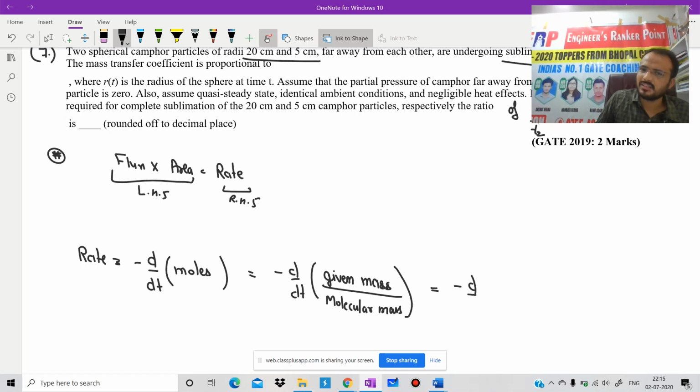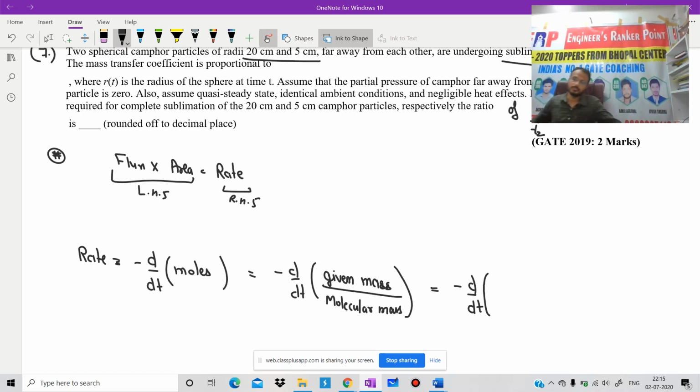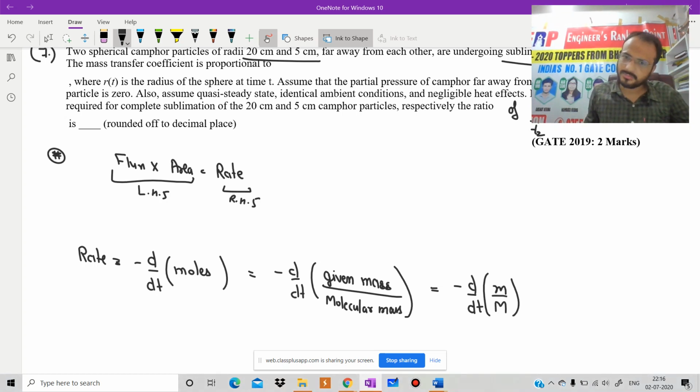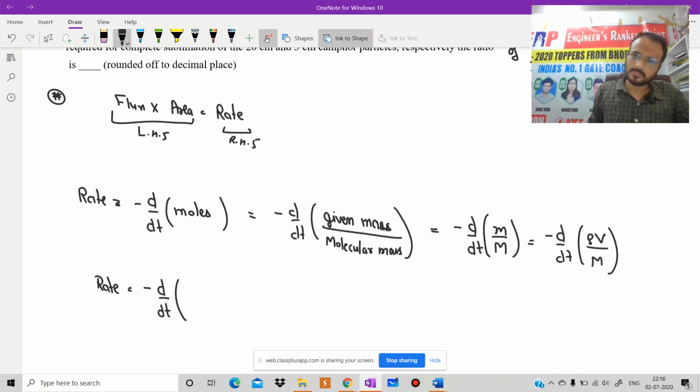We can also write it like this: rate is equal to minus d by dt of given mass by molecular mass, which is minus d by dt of density into volume divided by molecular mass. So rate is equal to minus d by dt of density by molecular mass into 4 by 3 pi r cube.